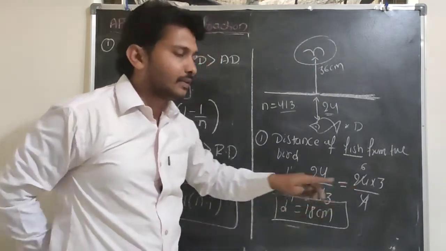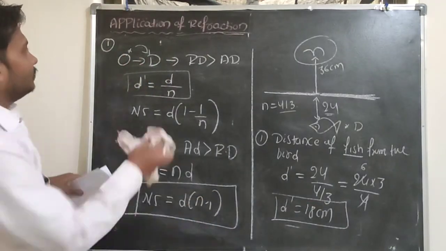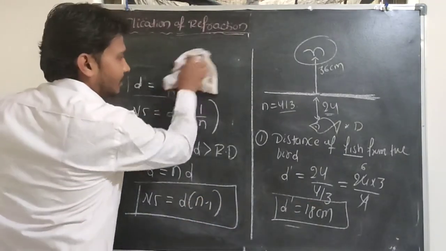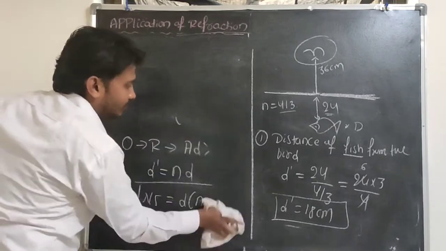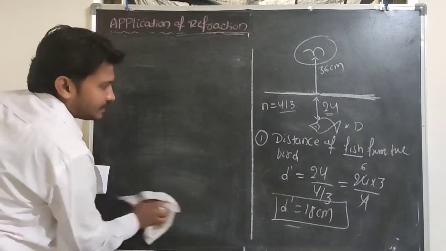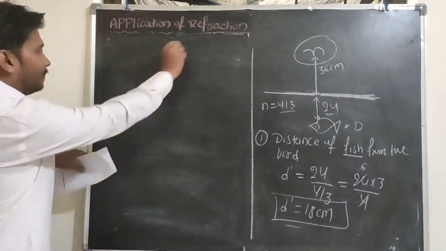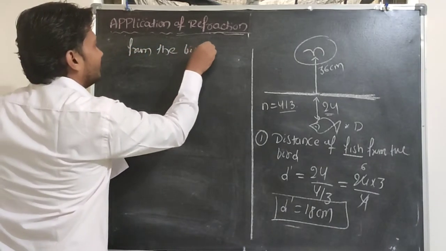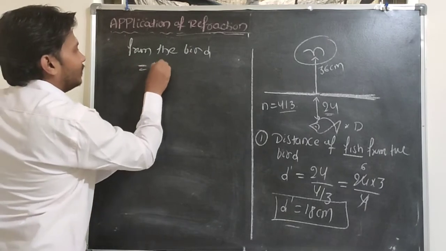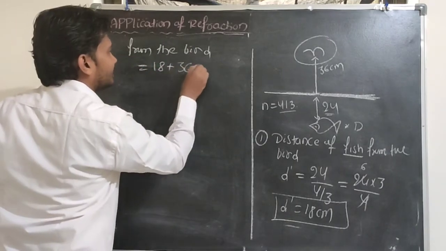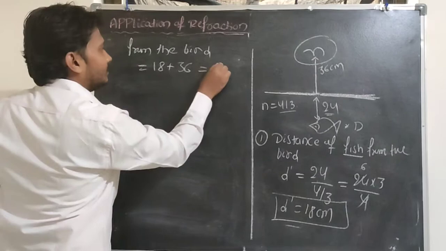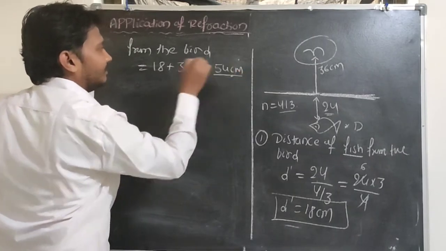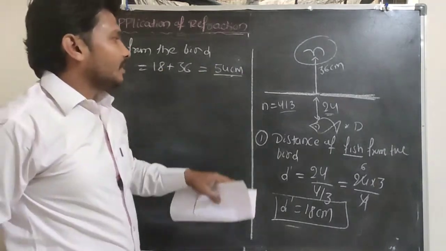So from the bird, it is 18 plus 36, which is 54 centimeter.